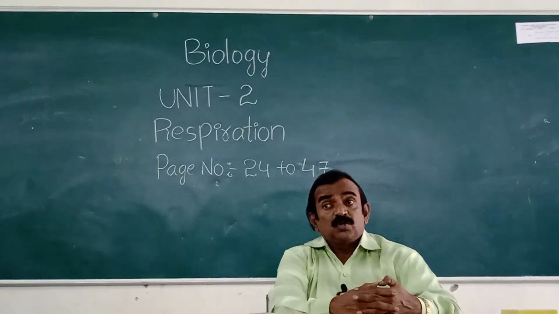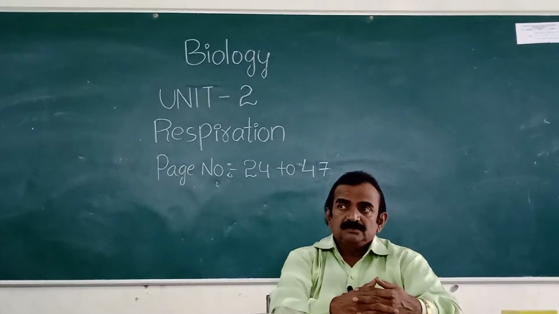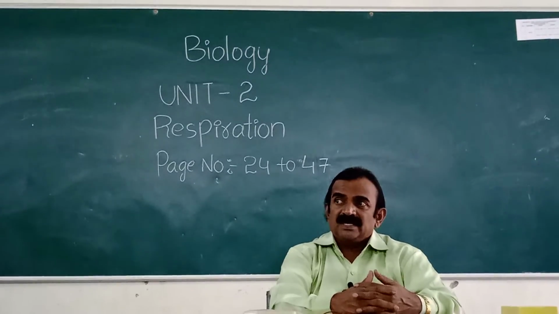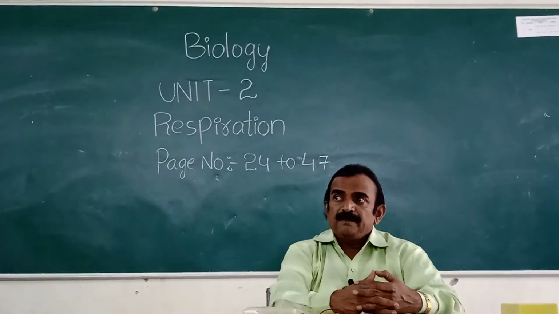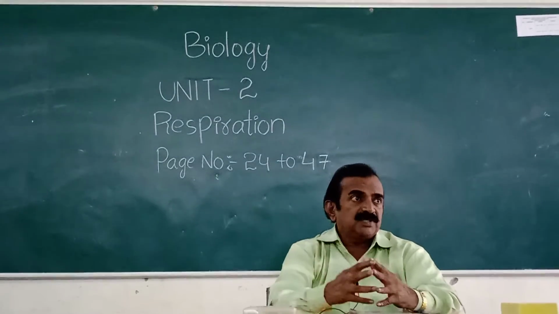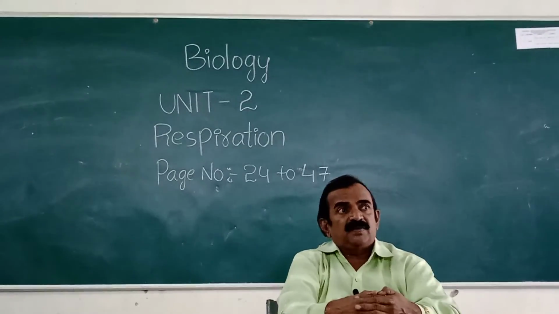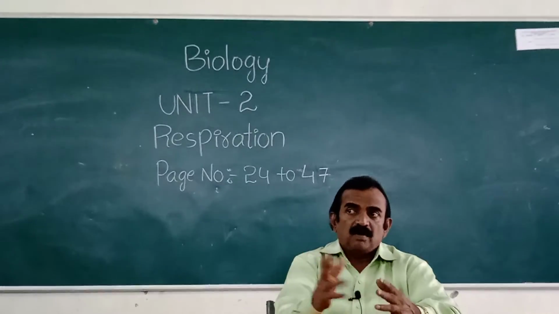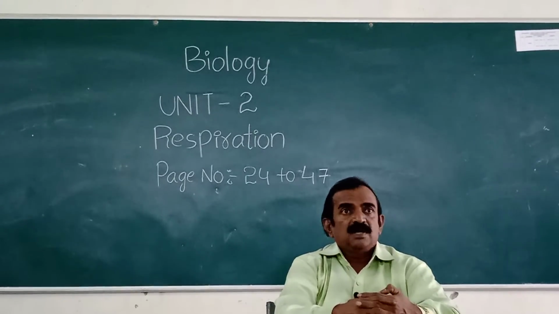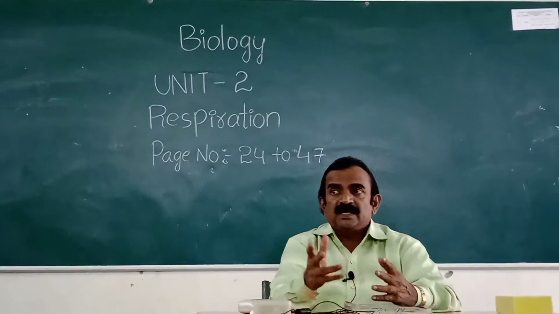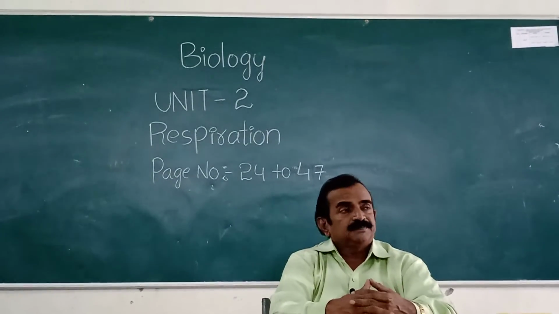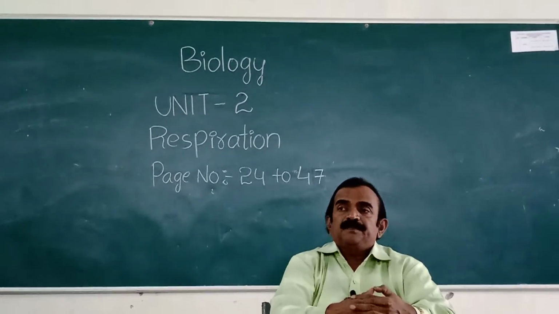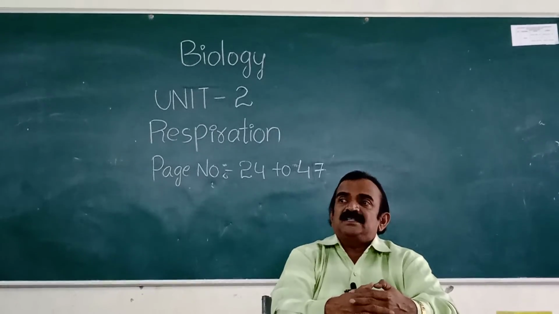Excellent. Two more questions. Actually, this question was asked in SA1. In the SA1 question paper: prepare a flow chart showing the pathway of air from nostrils to blood. Two marks. Most of you wrote this flow chart excellently, and I gave you full marks. And next, page 29, epiglottis, passage of air.